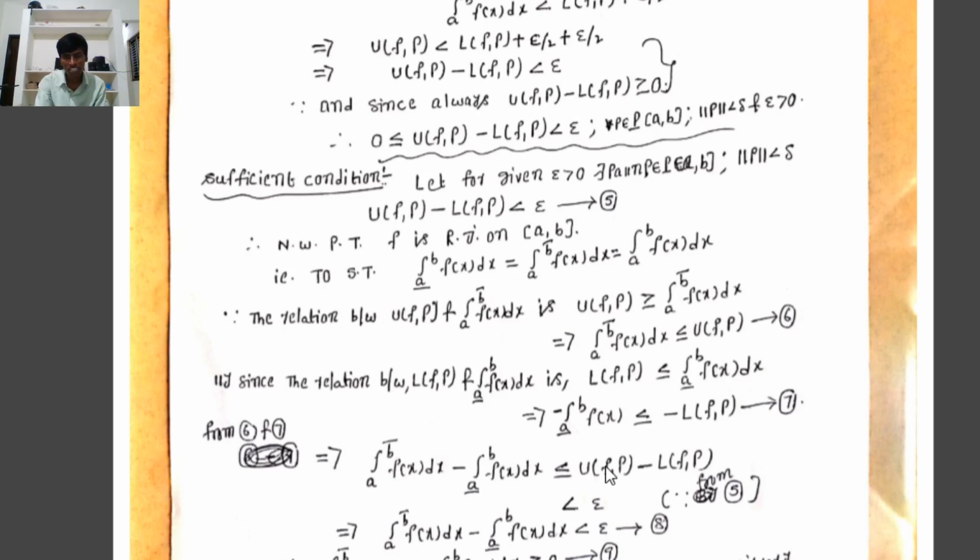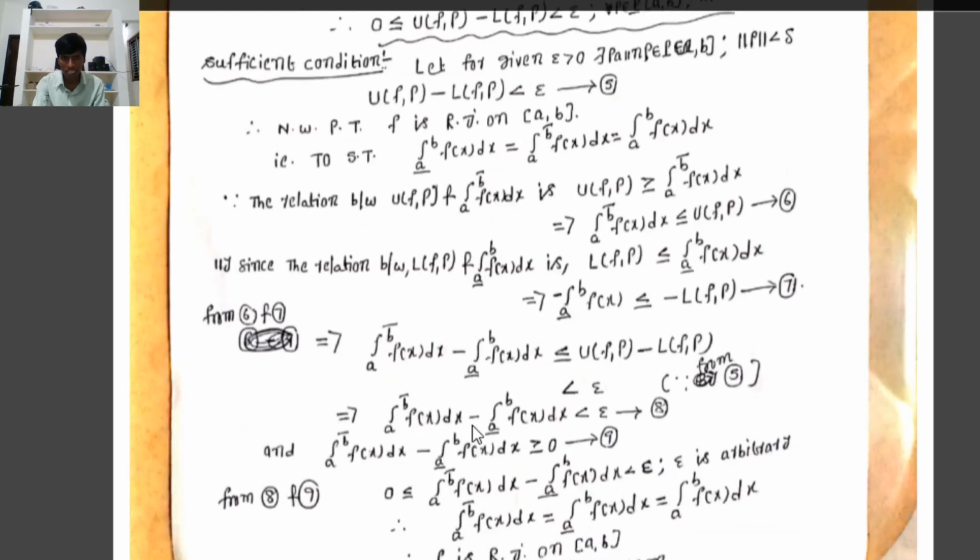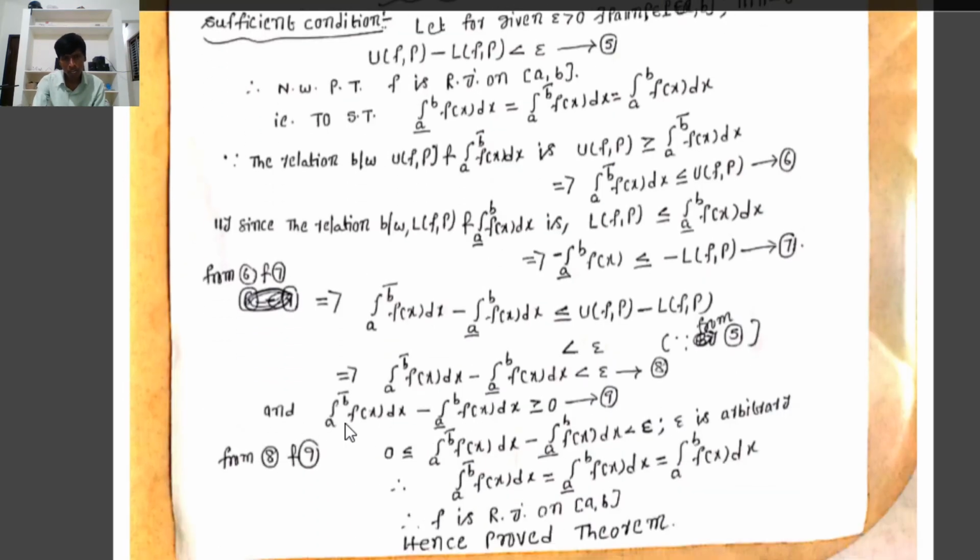The sufficient condition is that U(P) minus L(f,P) is less than epsilon, from 5. Therefore, the upper integral minus the lower integral is less than epsilon. Already we know that the upper integral minus the lower integral is greater than or equal to 0. This value must be greater than or equal to 0.